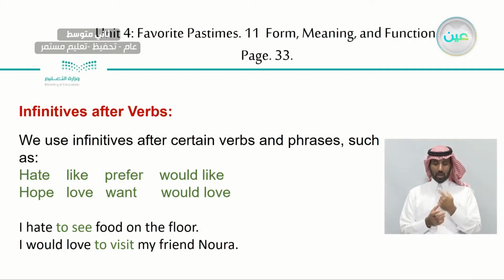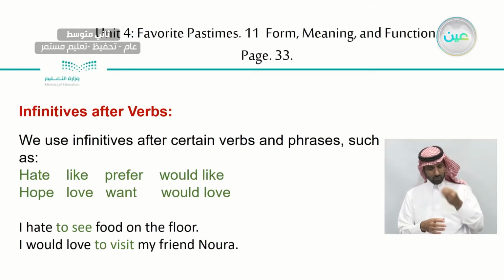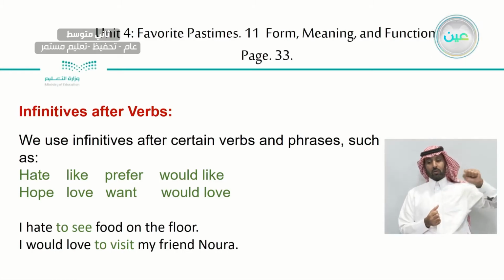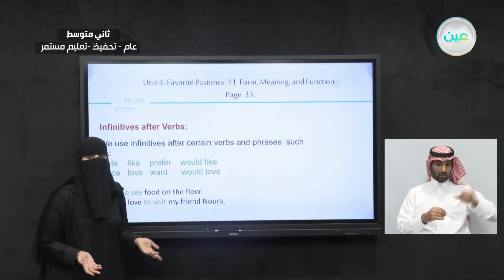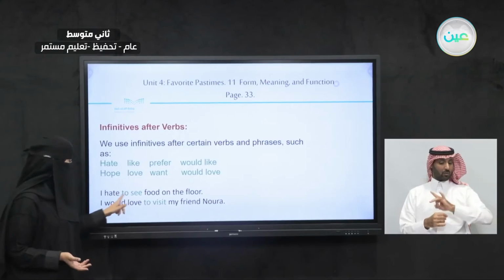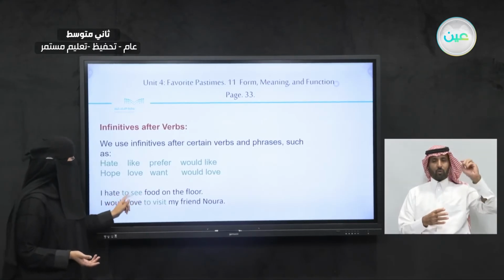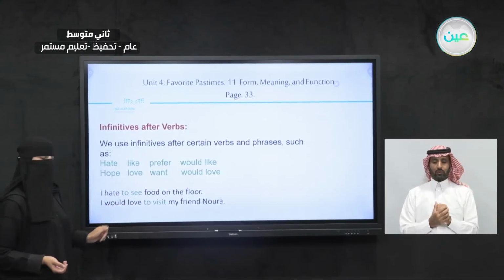I hate to see food on the floor. Now let's check here. We have the word hate. It's one of these words, right? Here we have to see. Did we add ing to the verb? No, because we have the word to. I hate to see.